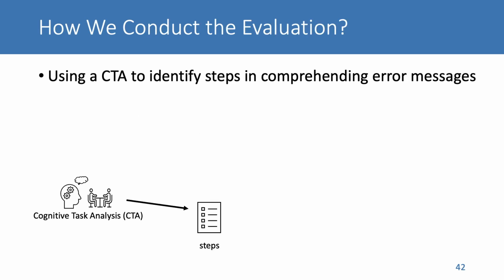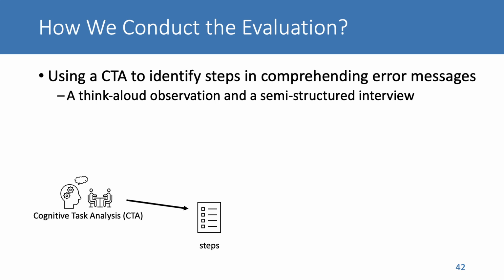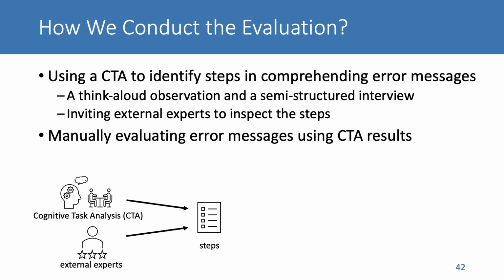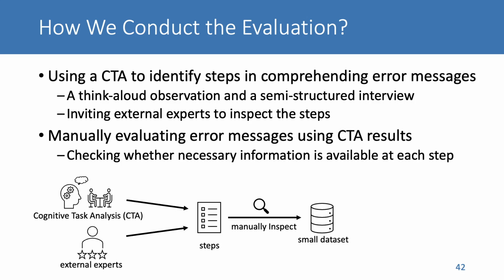We take two steps in evaluating how helpful the Rust compiler is for debugging safety rule violations. We first conduct a cognitive task analysis to identify key steps in comprehending compiler error messages. Our CTA contains a think aloud observation and a semi-structured interview. We also invite external experts to inspect the identified steps. We then follow the CTA results to inspect safety rule violations in the small dataset and check whether information required in each step is provided in the compiler error messages.